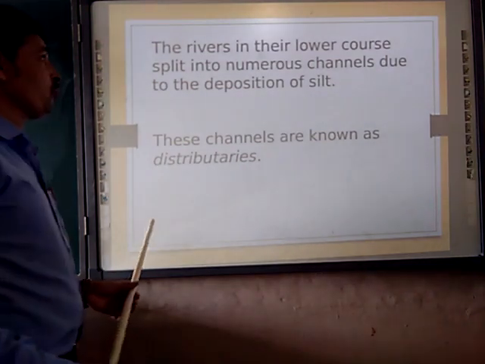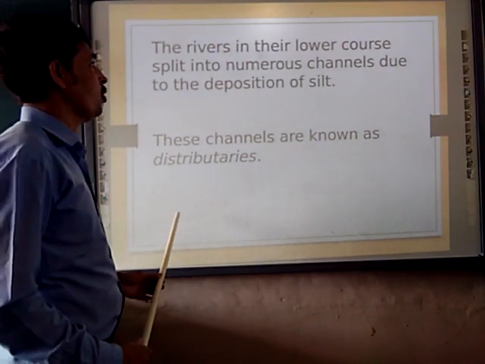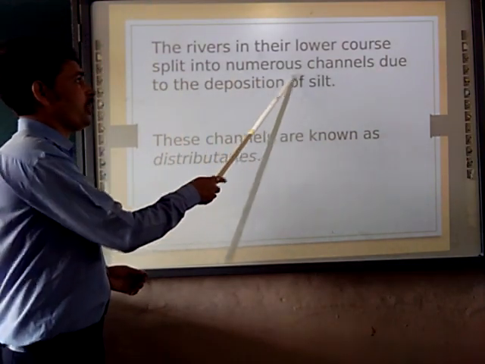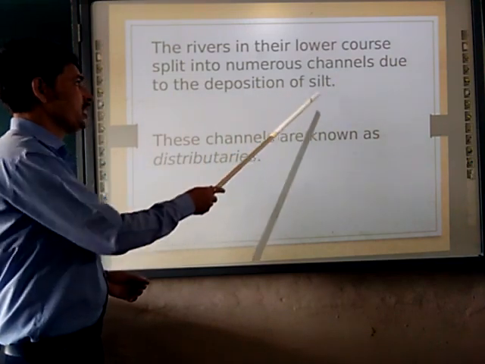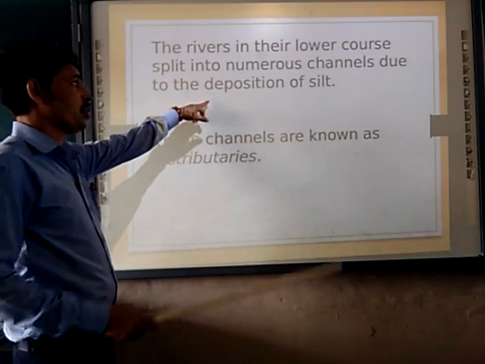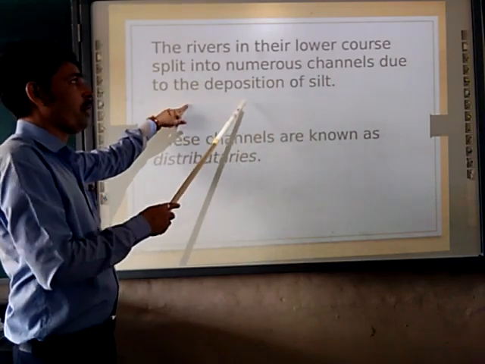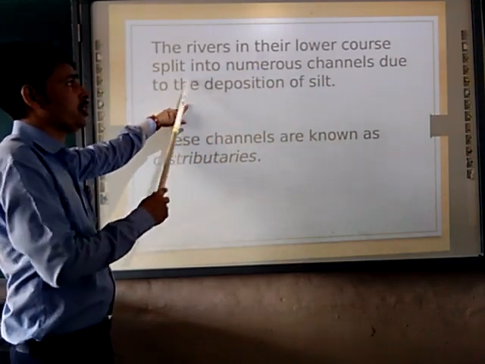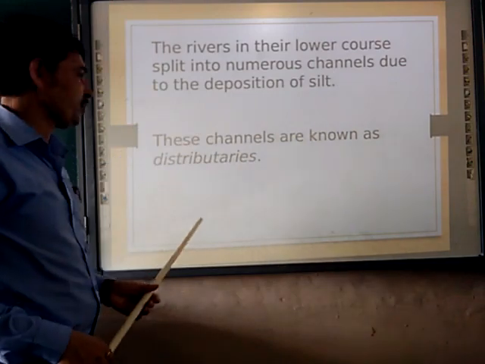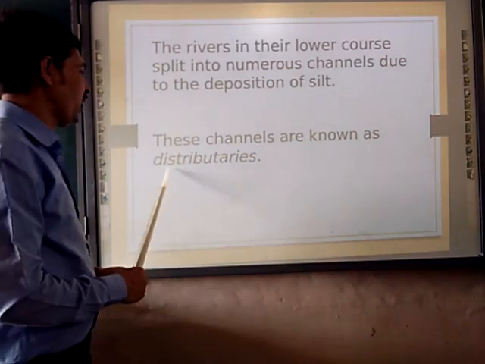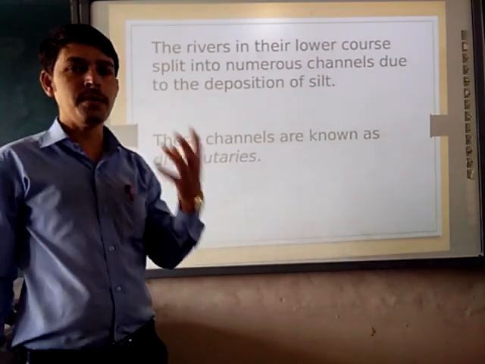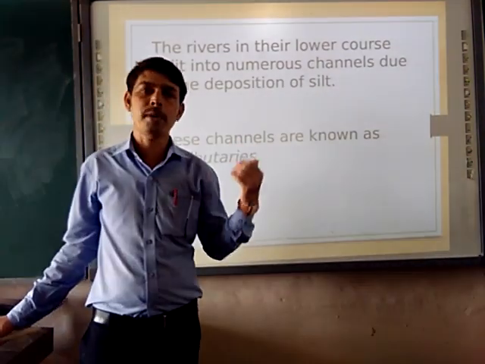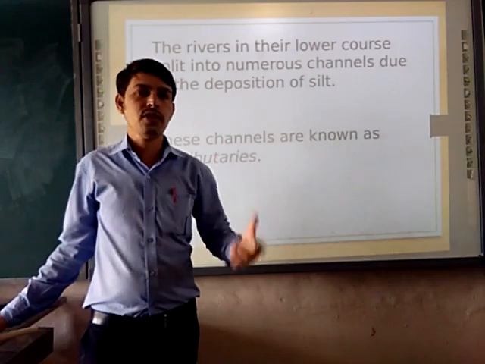Next, moving to the next topic, the rivers in the lower course split into a number of channels due to the deposition of silt. With this deposition of silt, the river divides into different channels. These channels are known as distributaries. First we talked about the tributary. Now we are going to talk about what a distributary is.